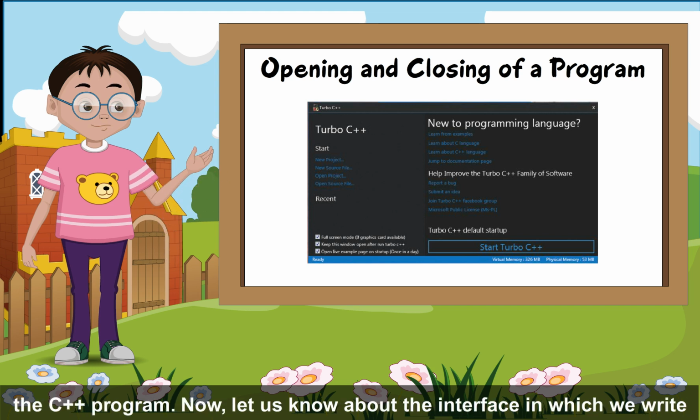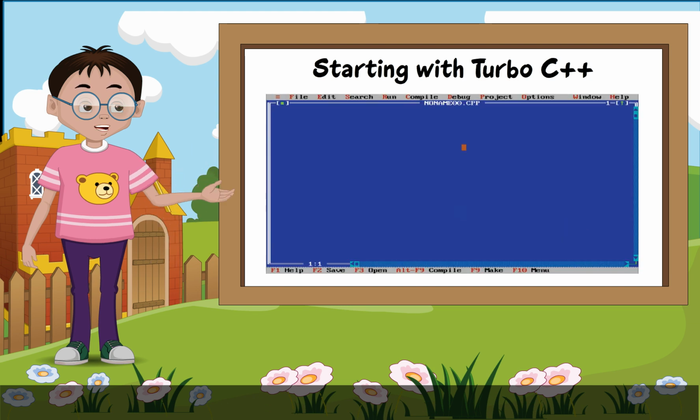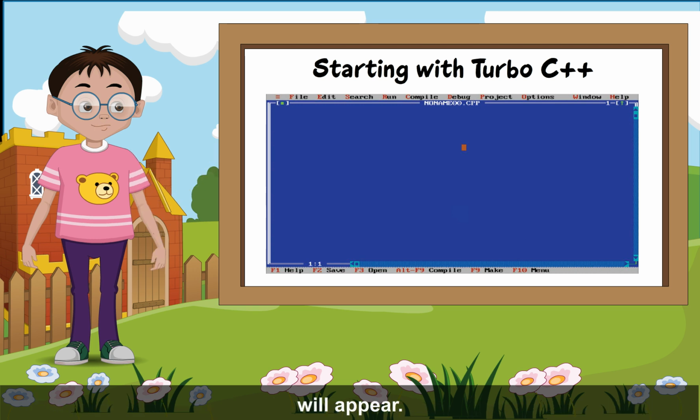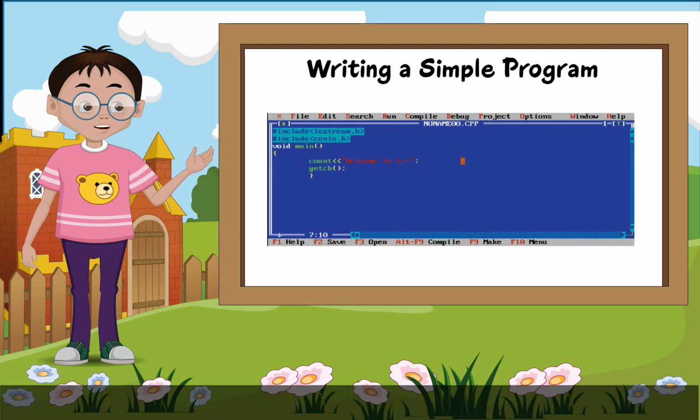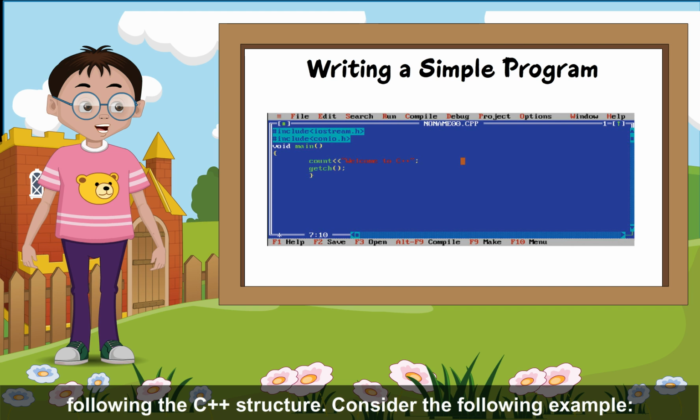Now, let us know about the interface in which we write a C++ program. The interface is known as Turbo C++. Starting with Turbo C++: to launch Turbo C++, double-click on the icon. The following interface will appear. Writing a simple program: to write a simple program, you can simply type the program code by following the C++ structure. Consider the following examples.